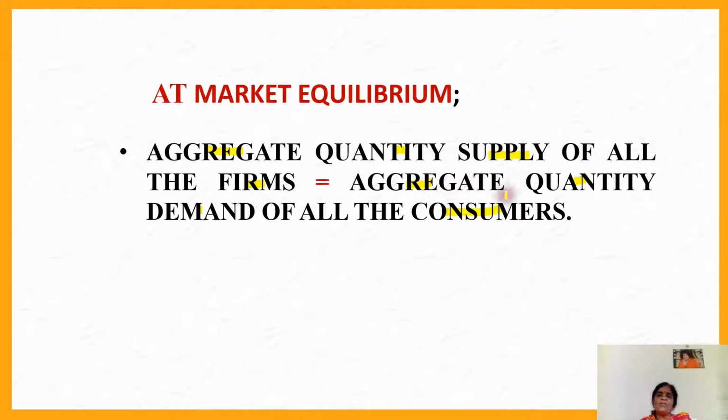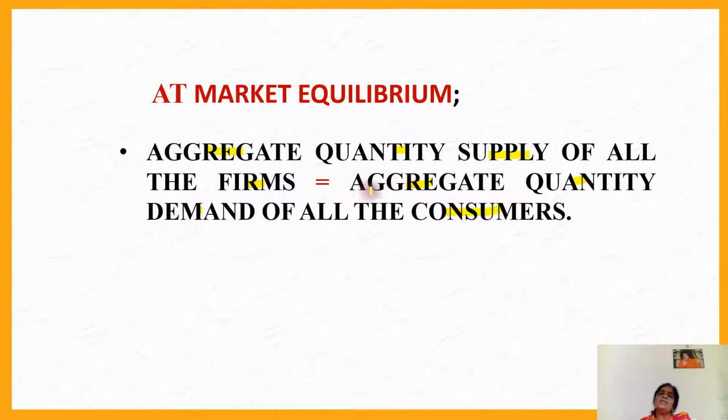Adding all the individual demands of the consumers, we get the aggregate quantity demanded, that is, market demand.